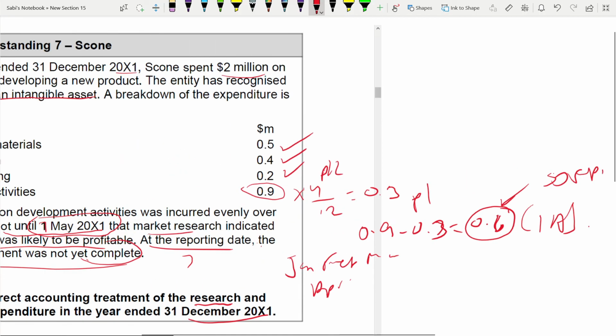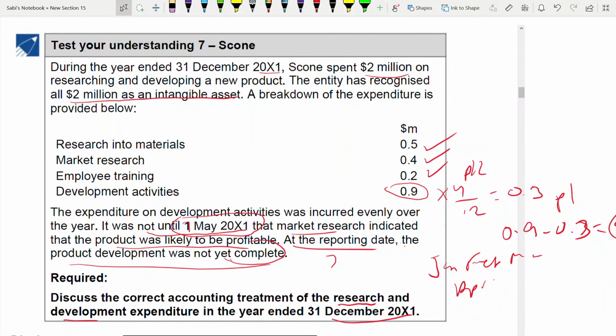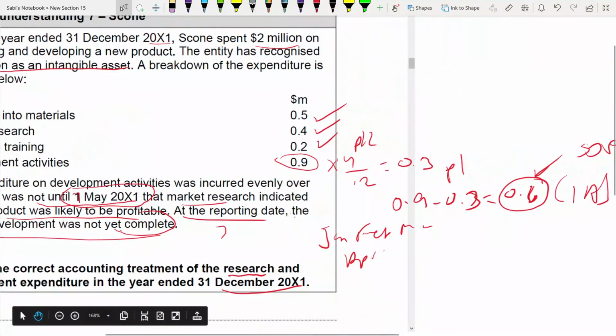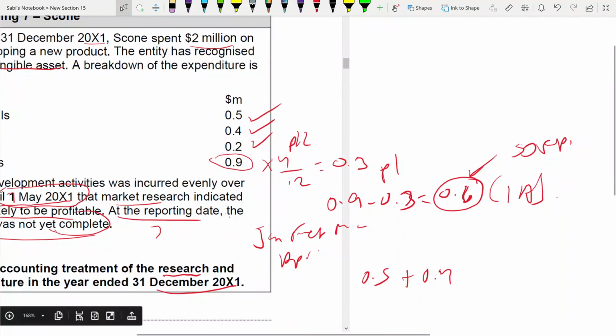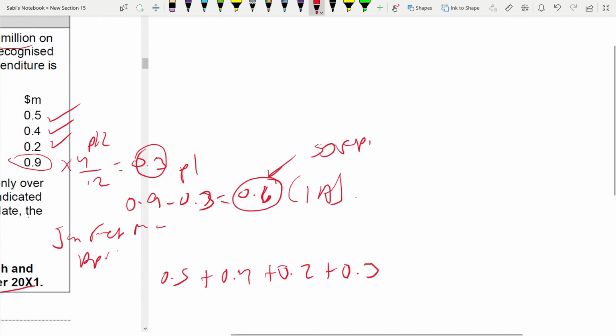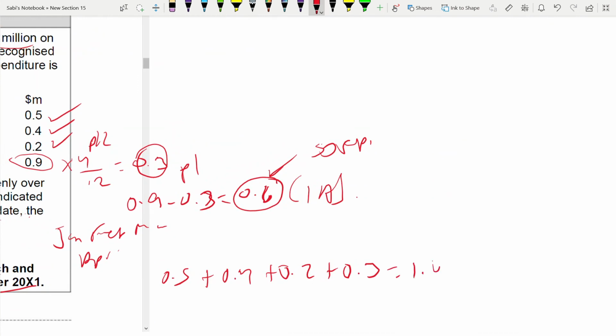But you have already recognized 2 million as an intangible asset. Now you need to remove. So add all the expenses: research 0.5, 0.4 for the market research and employee training, plus 0.2 out of it, 0.3, which is the development expenditure, only 0.3. If you add this together, it equals 1.4. So you need to remove this 1.4 to the P&L.